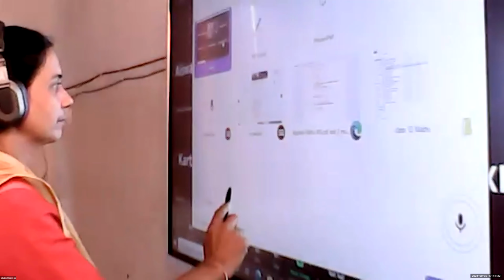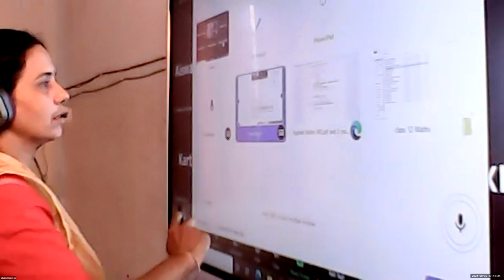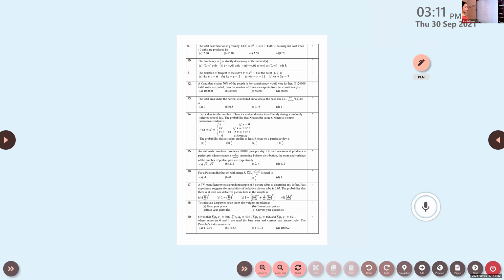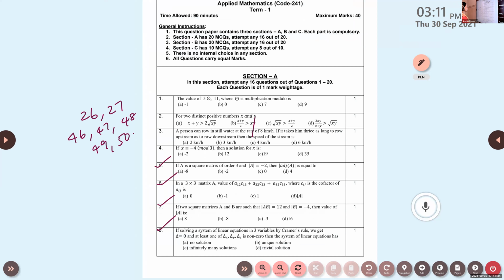Check your answers. First question is the 5th one. A is a square matrix of order 3 and determinant A is -2. Then what is determinant of A adjoint? What you have learned yesterday?